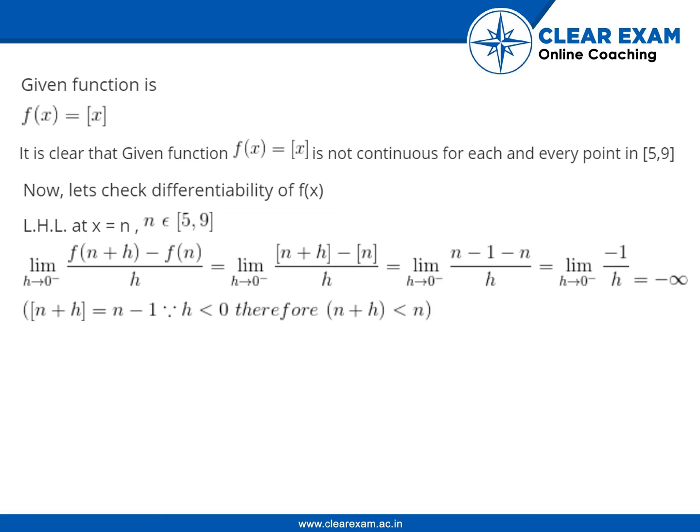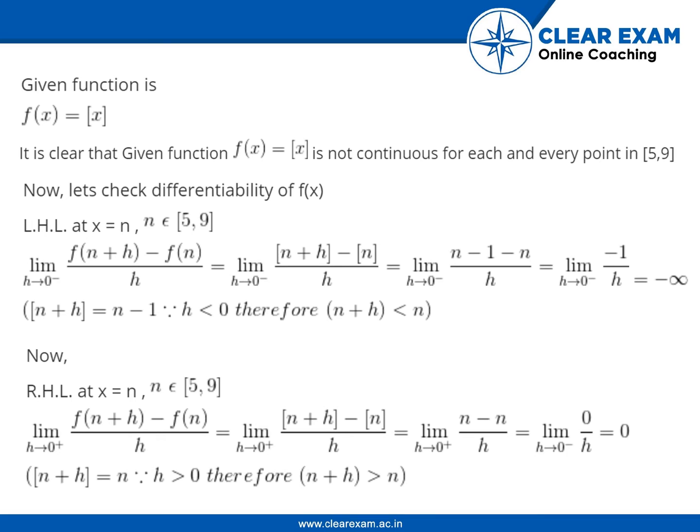Left hand limit at x is equal to n, where n belongs to closed interval 5, 9, is limit of f of n plus h minus f of n upon h, where h tends to 0, is equal to limit of step of n plus h minus step of n upon h, where h tends to 0, is equal to limit of n minus 1 minus n upon h, where h tends to 0, is equal to limit of minus 1 upon h, where h tends to 0, is equal to minus infinity. Step of n plus h is equal to n minus 1, since h is less than 0, therefore n plus h is less than n.